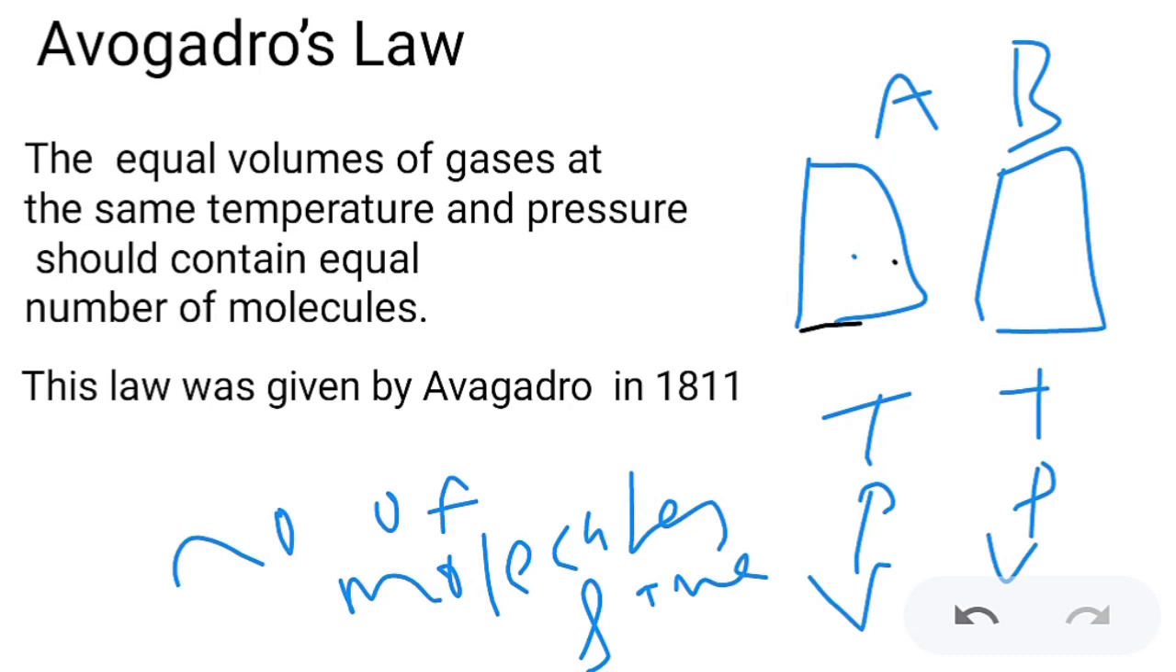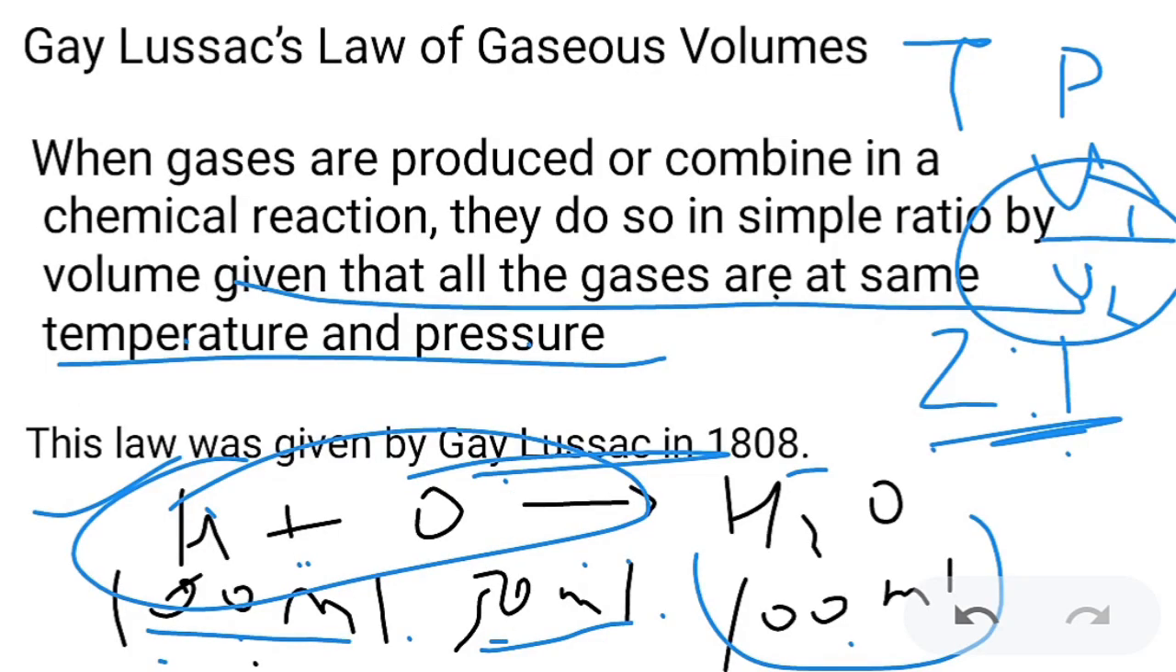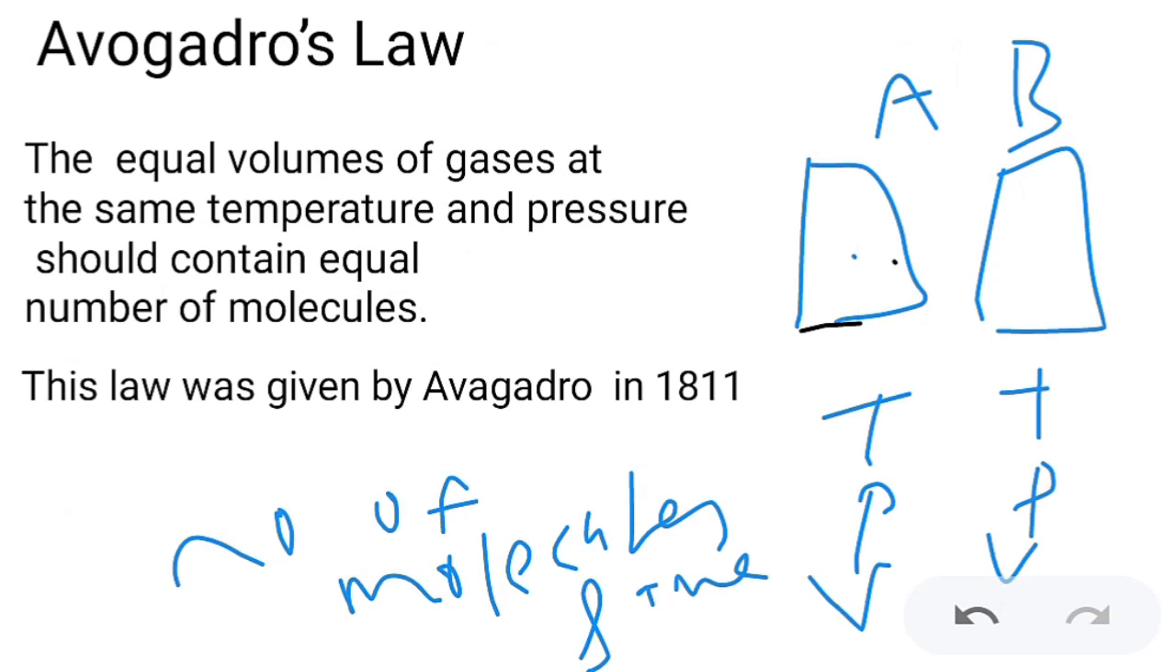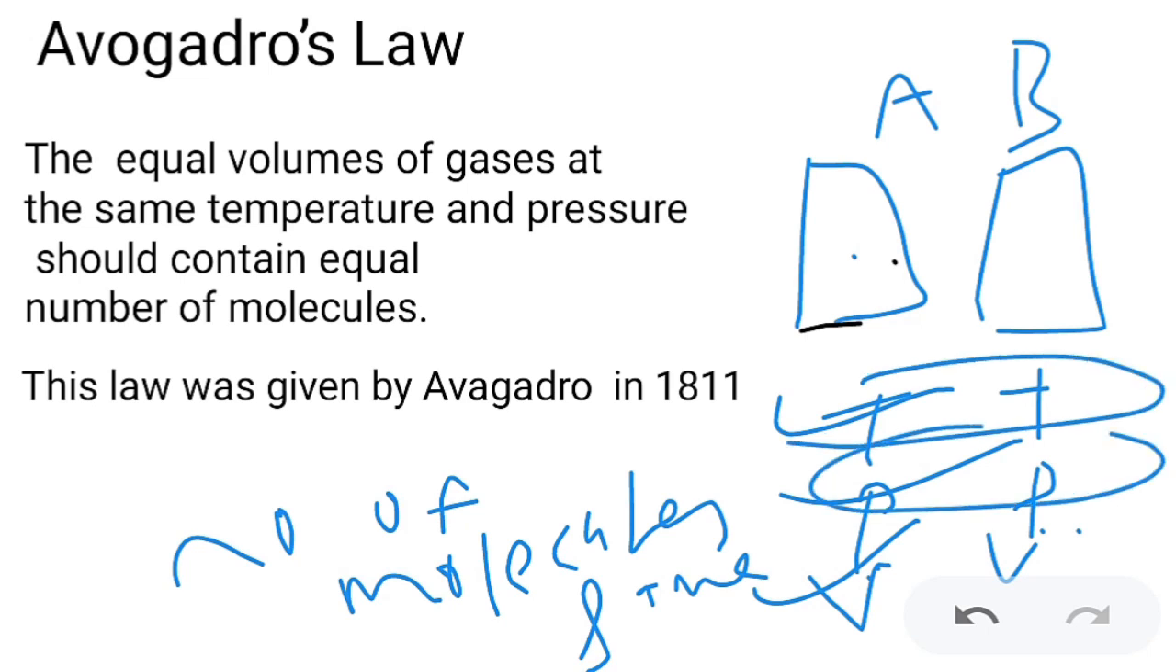The next law is Avogadro's law. What he told us is that equal volumes of gases at the same temperature and pressure contain an equal number of molecules. It is an extension of Gay-Lussac's law of gaseous volumes. What Gay-Lussac told is that if temperature and pressure are constant, then the ratio of volumes remains the same. What Avogadro told is that if temperature and pressure are equal and volume is also equal, then the number of atoms, that is, the number of molecules, will also remain equal. It was given in 1811 by Avogadro.